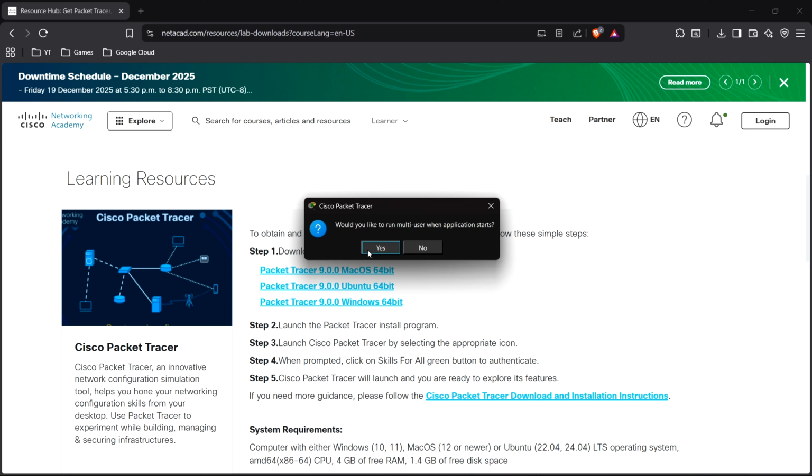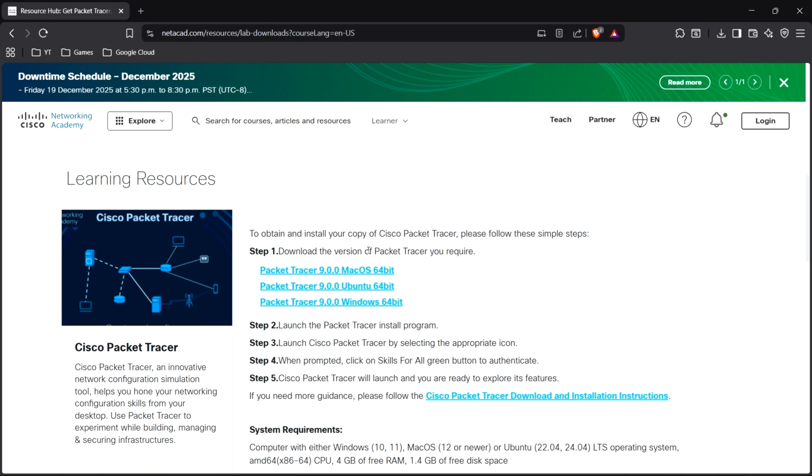We can run as multi-user when the application starts, so it's no problem for me, so I'll be going with yes.